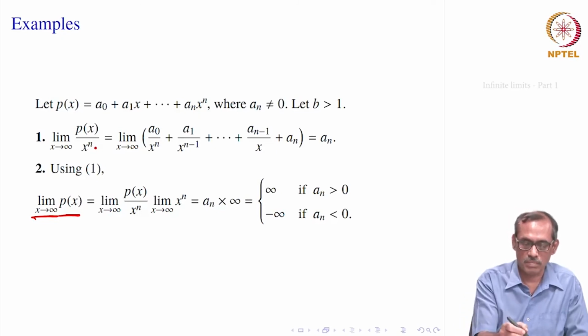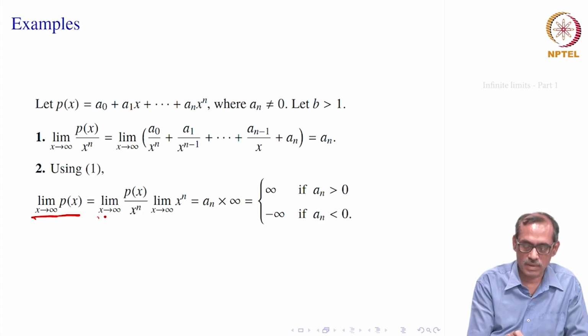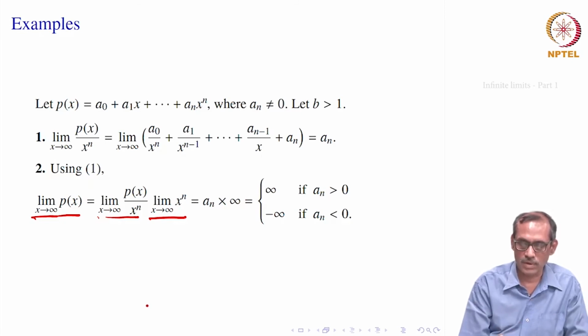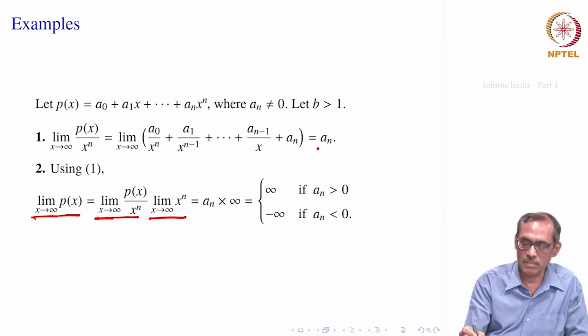So, again since we have computed p x by x to the power n, we can use that. That says you can break it into this product provided both the limits exist. We know this one, only the right one we do not know, but it is not the existence of the limit now. What it says is the limit as x tends to infinity of p x by x to the power n is something which is non-zero.